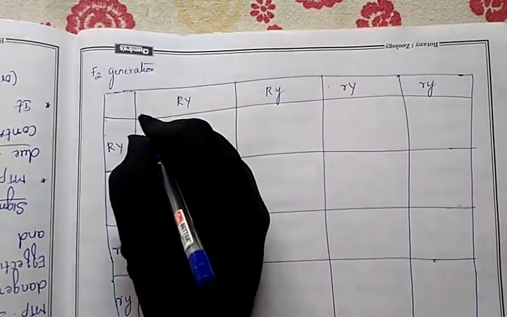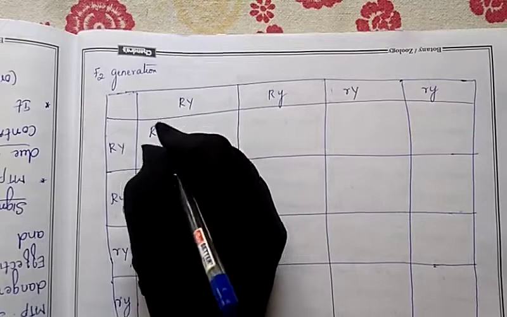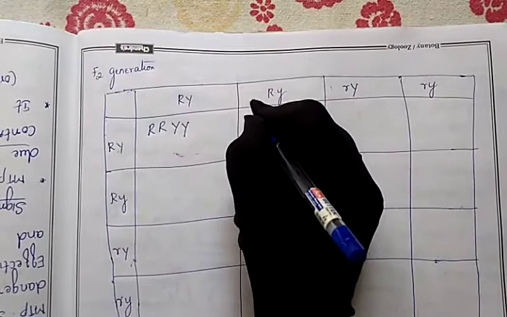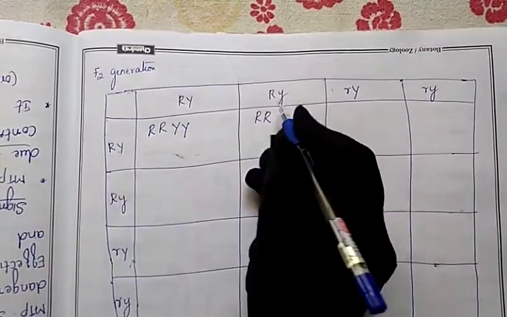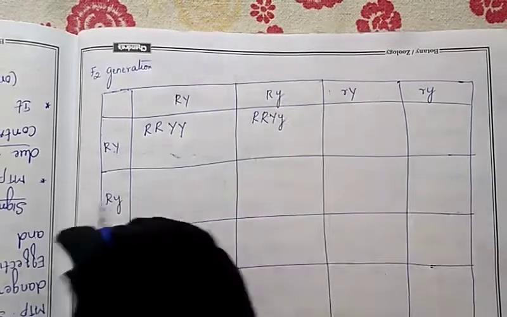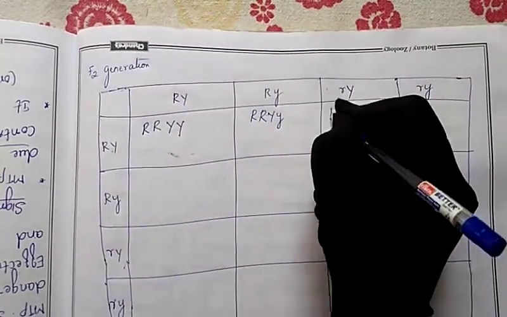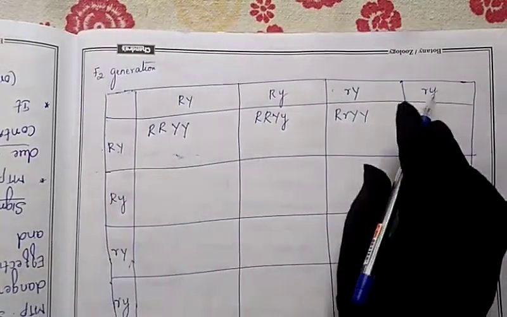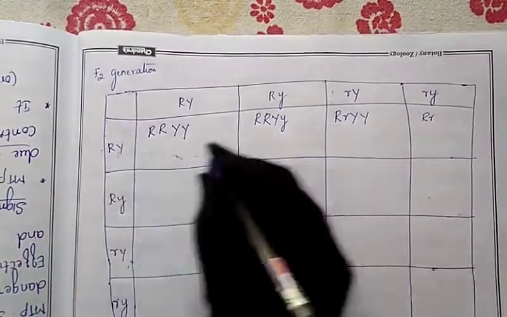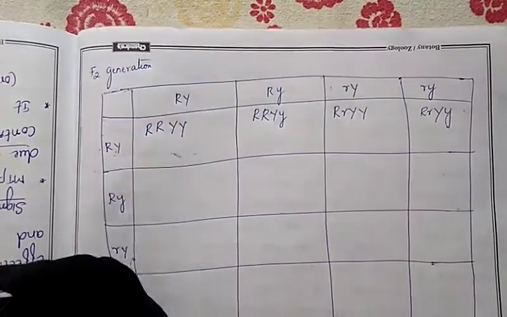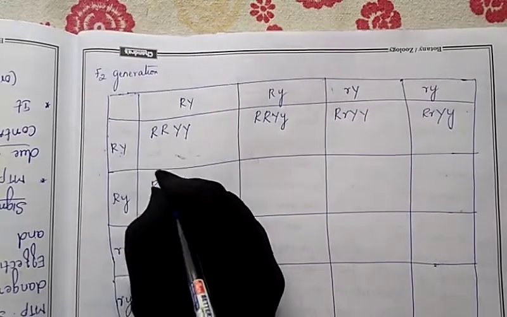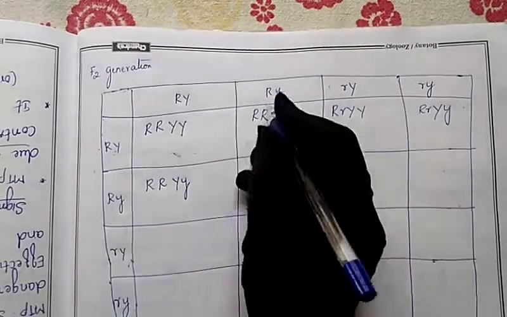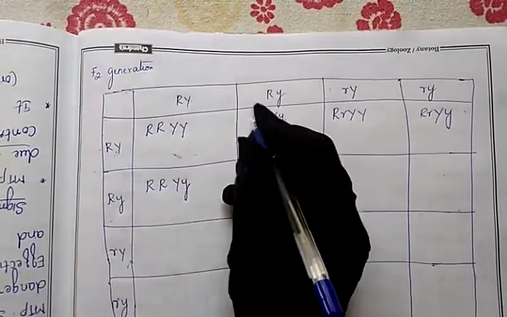So next, capital R, capital R, capital Y, capital Y. Same manner, capital R, capital R, capital Y, small y. Next, capital R, small r, capital Y, capital Y. Are you understanding? Capital R, small r, capital Y, small y. Next, capital R, capital R, capital Y, small y. Next, capital R, capital R, small y, small y.